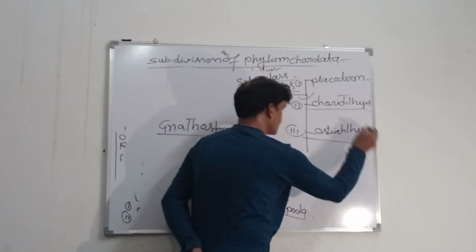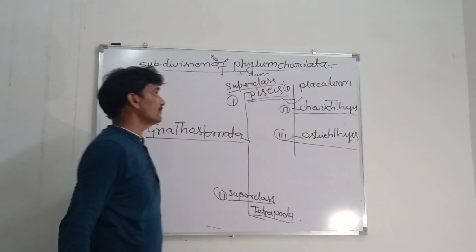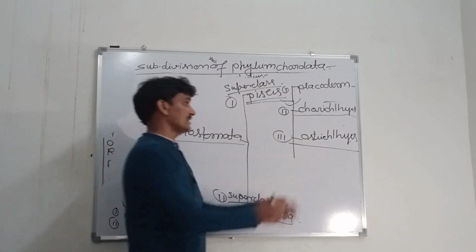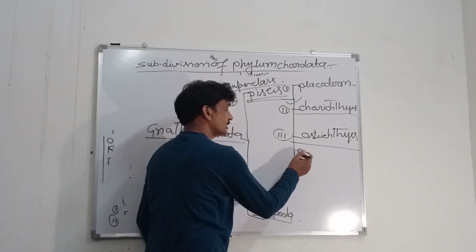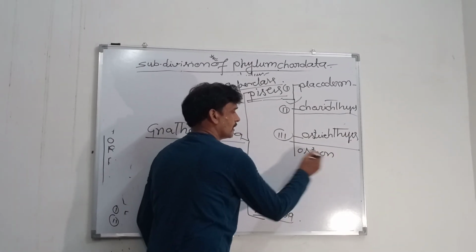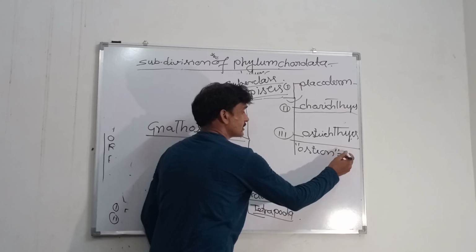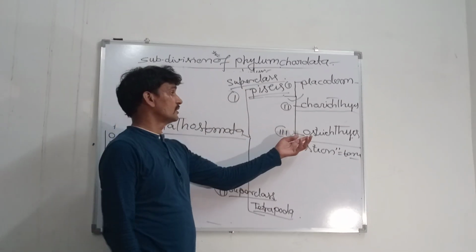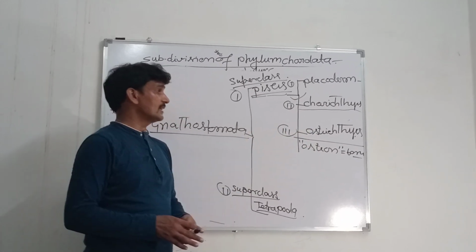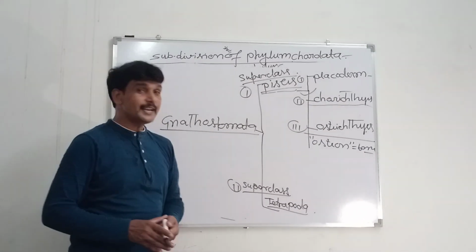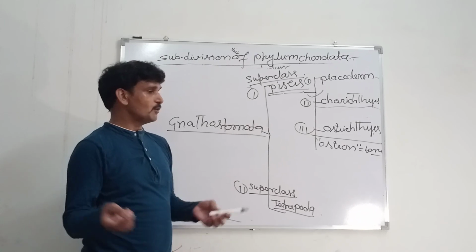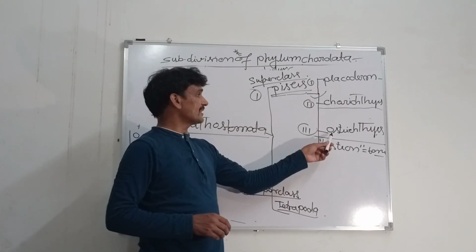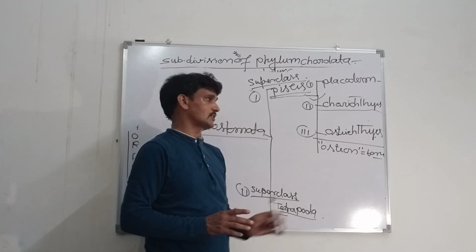And Osteichthyes is the third class of superclass Pisces. Osteon means bone. So those groups of fishes that possess a bony endoskeleton are put together in class Osteichthyes.